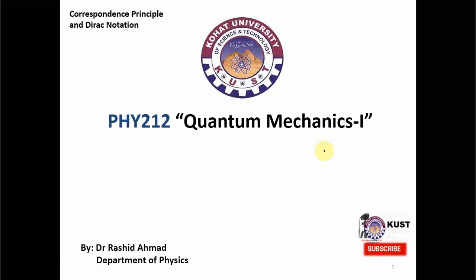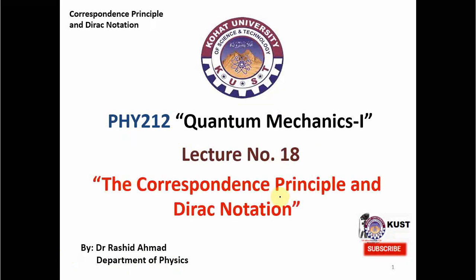In the subject of Quantum Mechanics 1 with the course code PHY 212, we are at lecture number 18 and the topic is the correspondence principle and Dirac notation. The idea of the correspondence principle is that quantum mechanics reduces to classical mechanics in the limit of large values of quantum numbers and also the small value of Planck constant or reduced Planck constant.